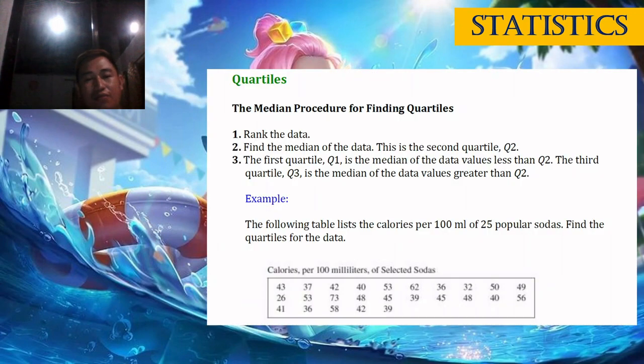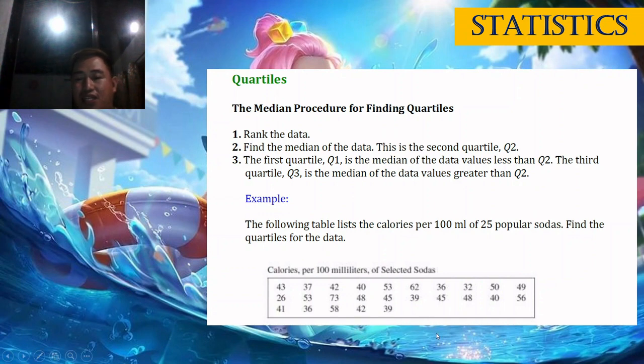Okay? Next, quartiles. The median procedure for finding quartiles: number 1, rank the data. Actually, ang quartiles kasi kay tulo lang ni kabuo, quartile 1, 2, and quartile 3. So, find the median of the data. That is the second quartile, Q2. So, ang Q2 class mo na siya sa ato ang median.